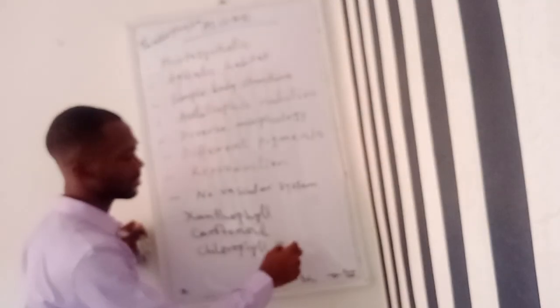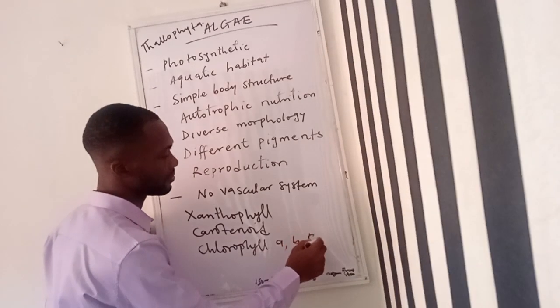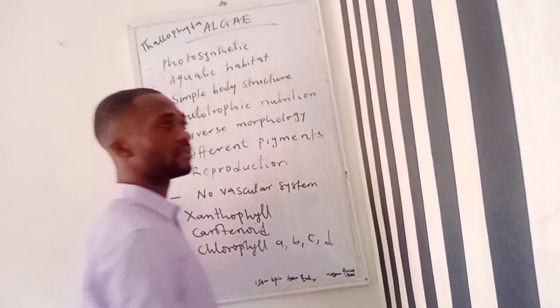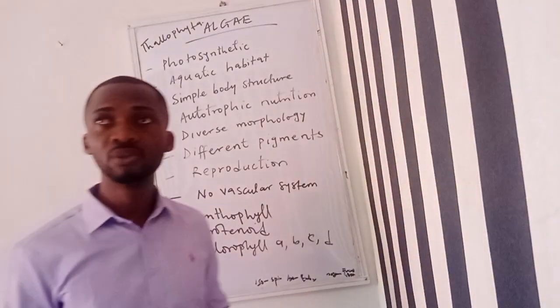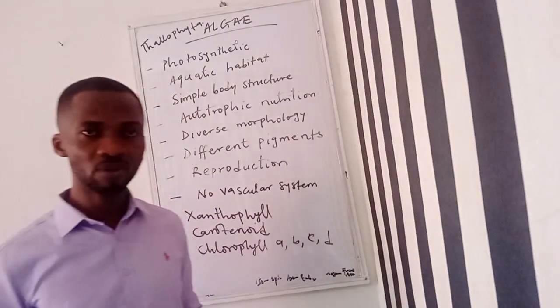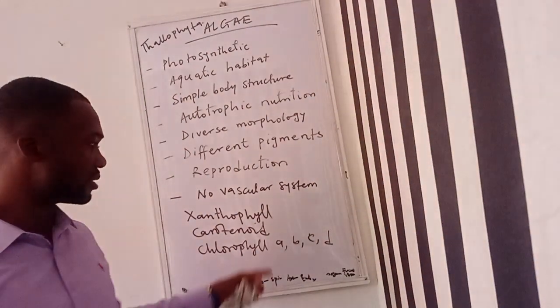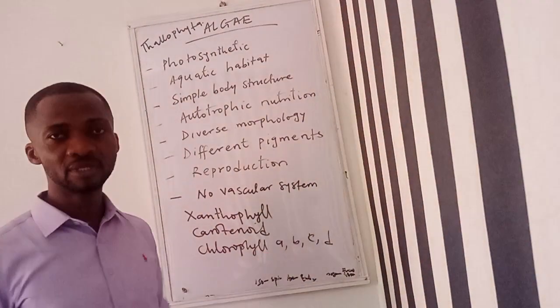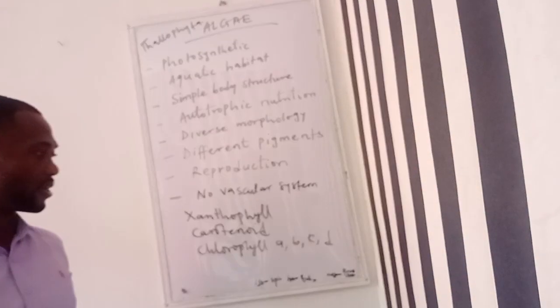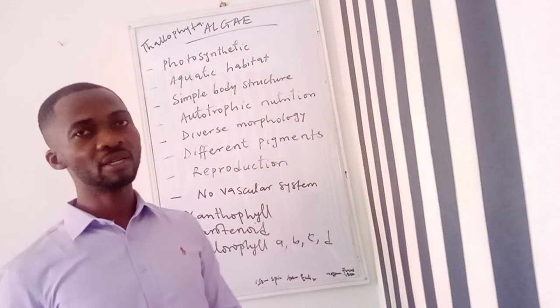We have chlorophyll A, chlorophyll B, chlorophyll C, and chlorophyll D. As we go into the different divisions of algae, that is where you see these different types of chlorophyll.